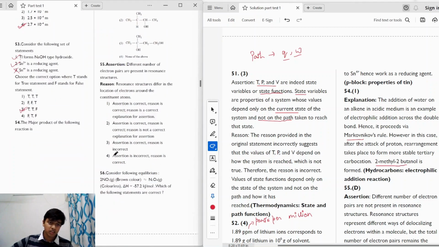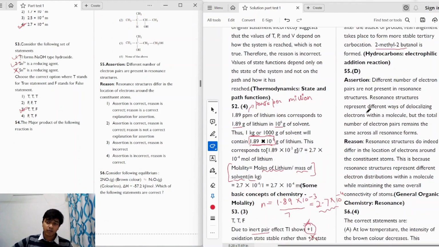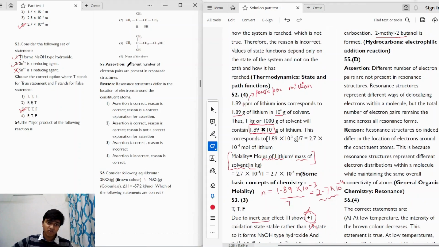Moving on to the next question, it is again an assertion reasoning type question. The assertion says different number of electron pairs are present in resonance structures. The reason statement says resonance structures differ in the location of electrons around the constituent atoms. We know that the assertion is a wrong statement because in resonance structures, the electrons are being delocalized.